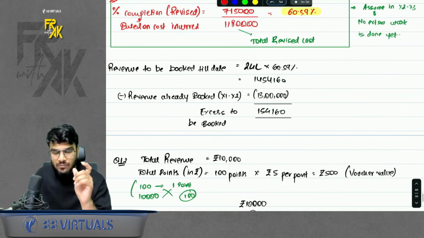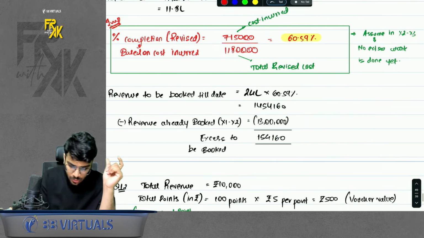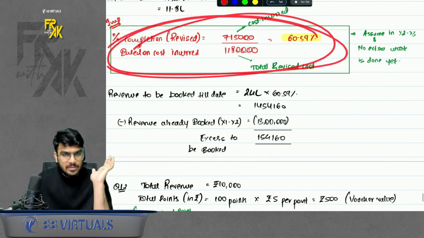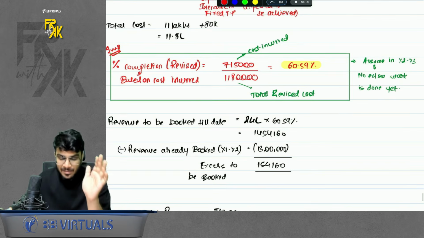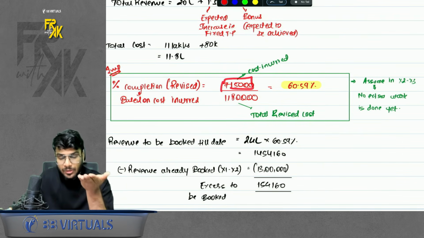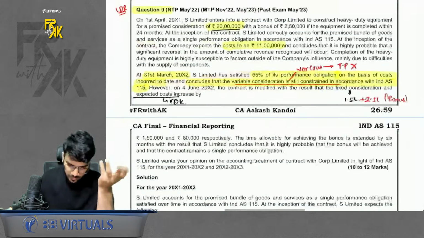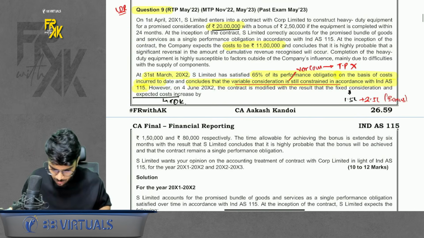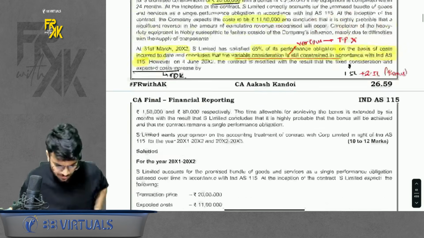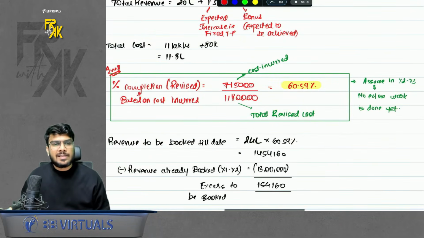So in this question, what is the important part? Once the expected cost increases, your percentage completion changes. Do remember, the cost increase doesn't mean that you have incurred the cost, it means the total cost is expected to rise. Okay, do remember that. So this is one question which we did, question number 9. Apart from it, the remaining 3 questions, question 10, 11, 12 are basic questions. You can just practice them on your own. Okay, so this is the revision of Ind AS 115.